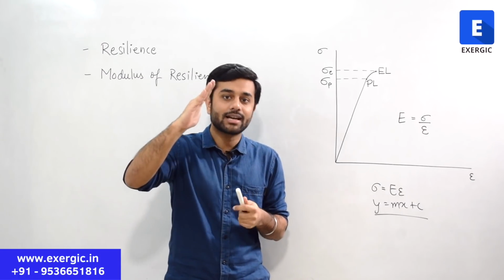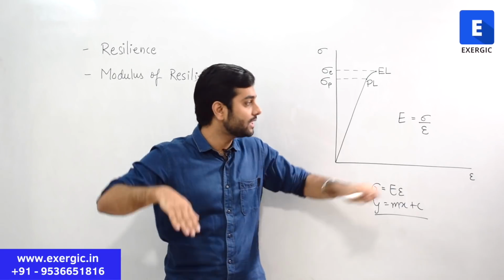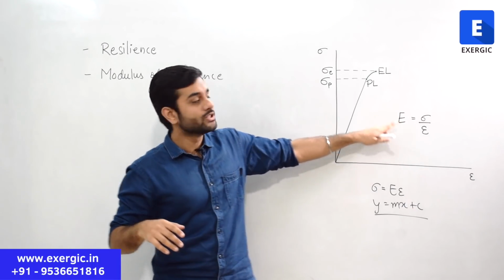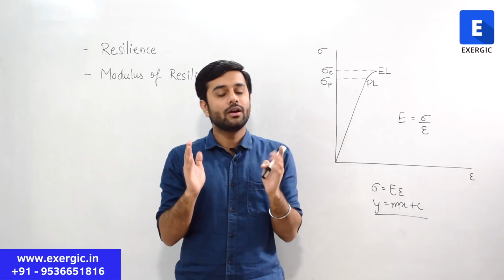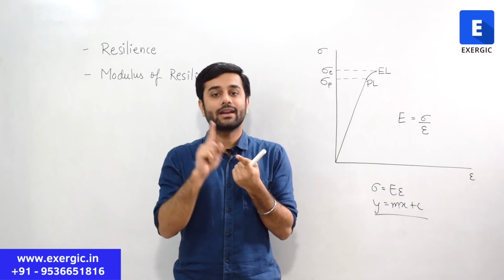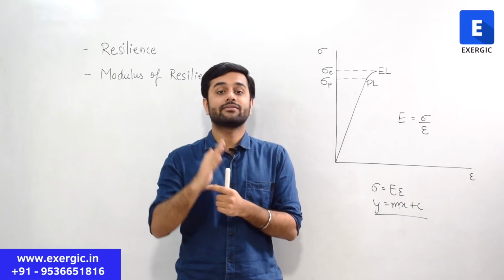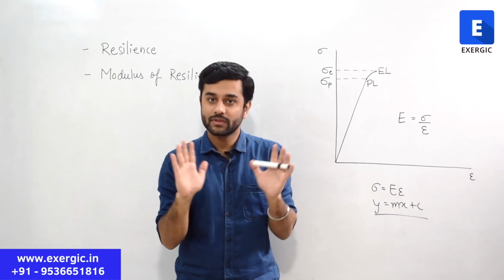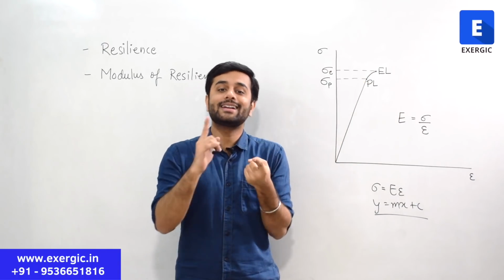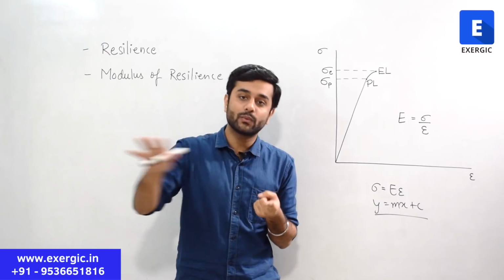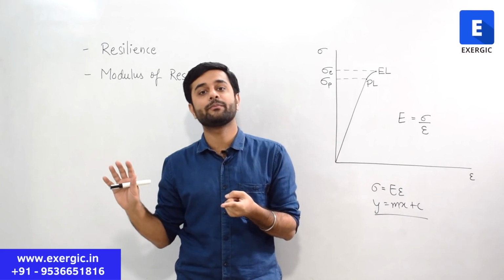Even if it is a straight line, it may have a different slope than the Young's modulus. So between proportional limit and elastic limit, as a general rule, we do not consider the line to be straight with the slope of Young's modulus, right? And how it varies between proportional limit and elastic limit depends upon the material. For different types of material, it is different.